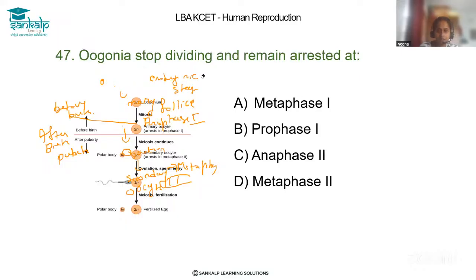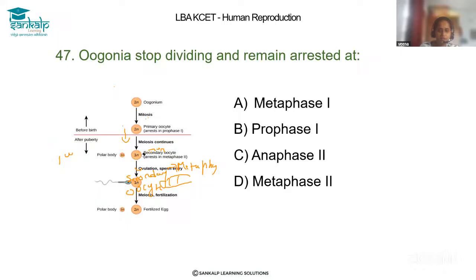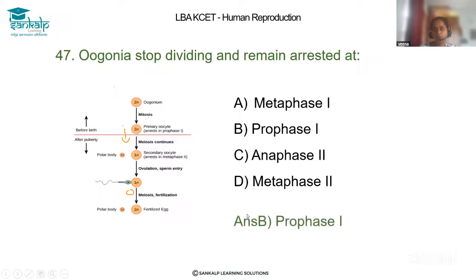let me erase this so that you can observe the image properly. Clearly, whatever I have explained, the image is given, so this is the process. The correct answer is option B, prophase 1. Oogonia stops, arrested in the prophase 1.